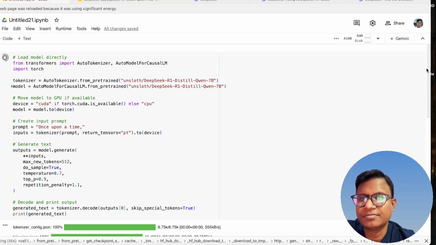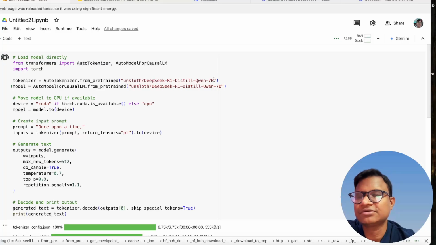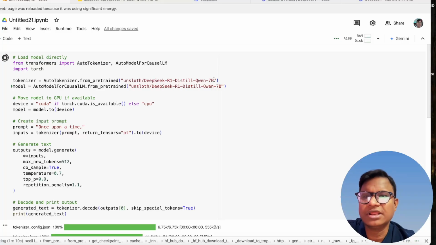And for your local use, for any use case also, if you have a good amount of local GPU, you can use it. If you don't, then you can use the 1.5 billion version also. If you don't wish to give your data to any online platform, maybe DeepSeek or ChatGPT, you can have a local LLM, so that will help you out.